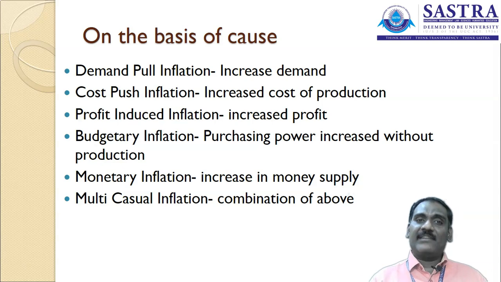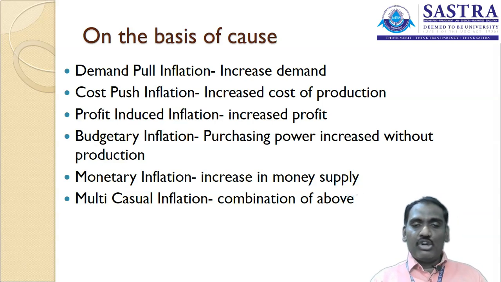So that will be the reason. We call it cost push inflation. What is prevailing in the market is inflation. What type of inflation is this? Either the inflation is demand pull inflation or cost push inflation. You need to understand based on the reason for the inflation.